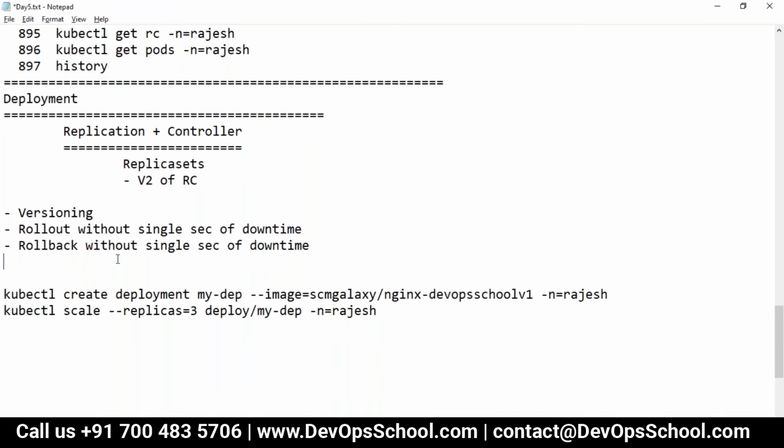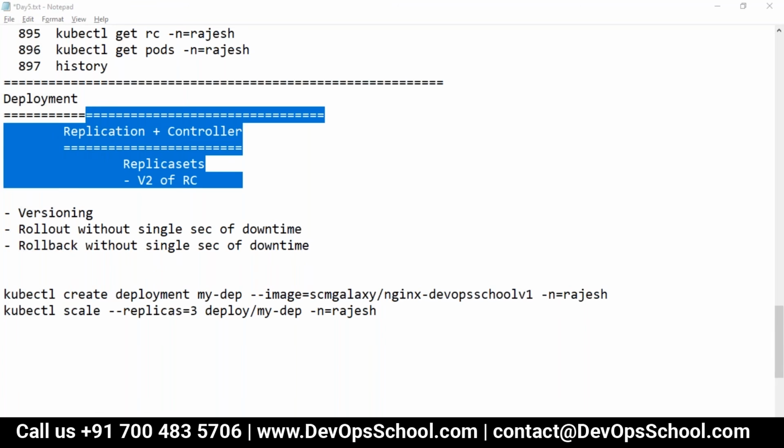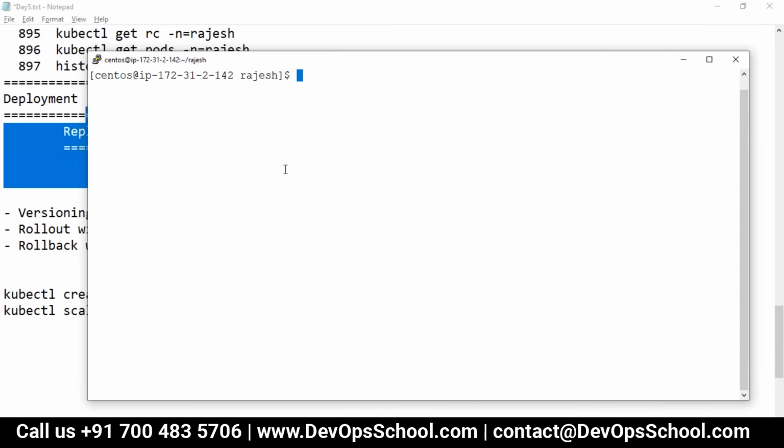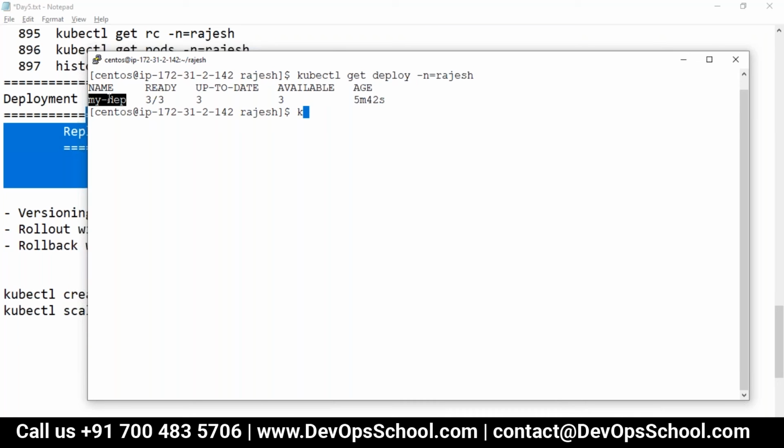So guys, now I'll show you a little bit of magic. But before that, let me show you here: deploy -n is called Rajesh. I will do the editing manually also, just for you to get confidence in it. So you can edit manually also.